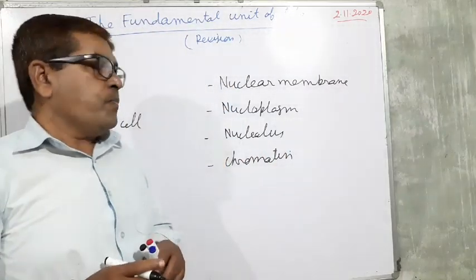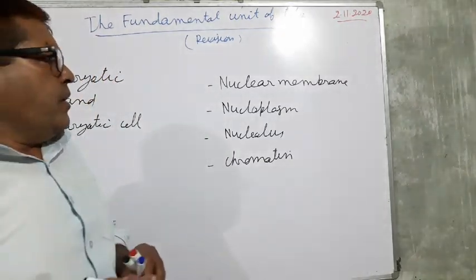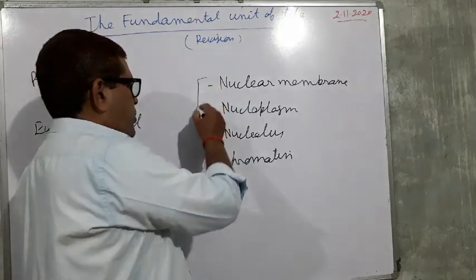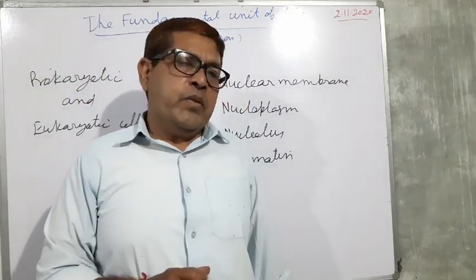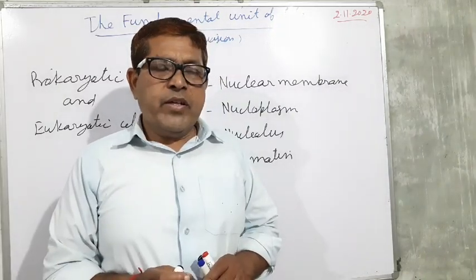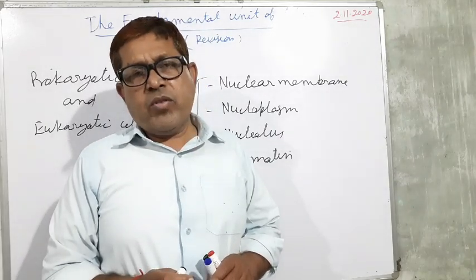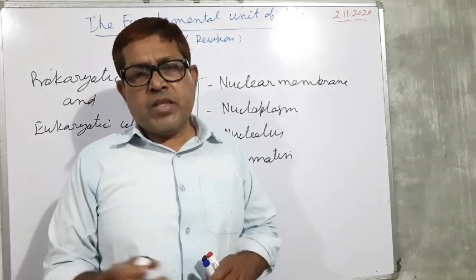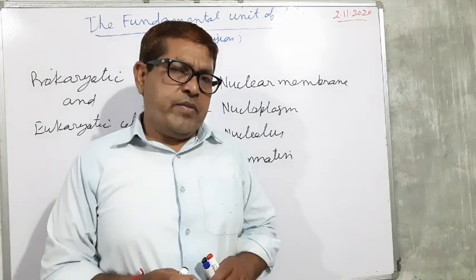These structures form the nucleus. Such a structure is not found in the prokaryotic cell, so we use the term that they do not have a well-defined nucleus. The nucleus is represented by only circular DNA with some proteins.